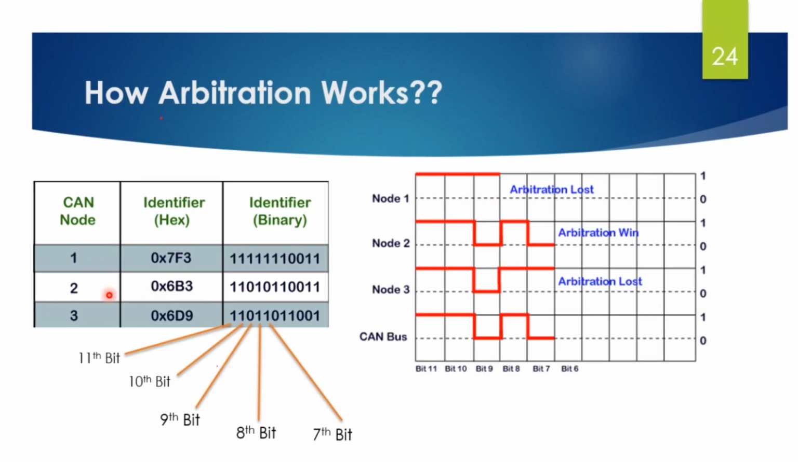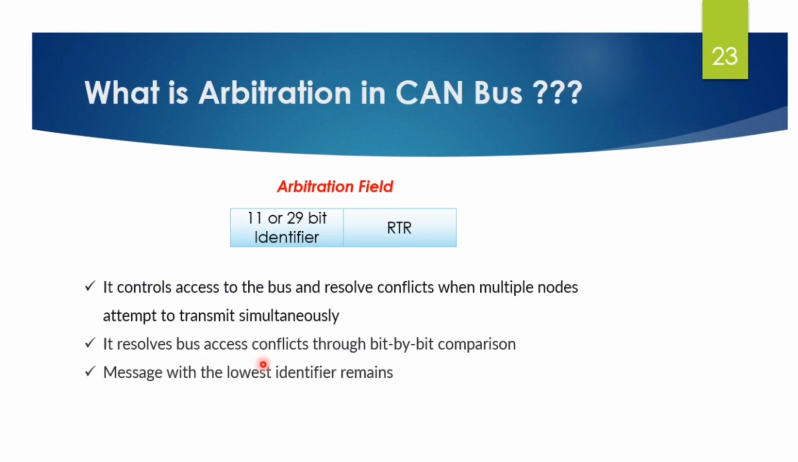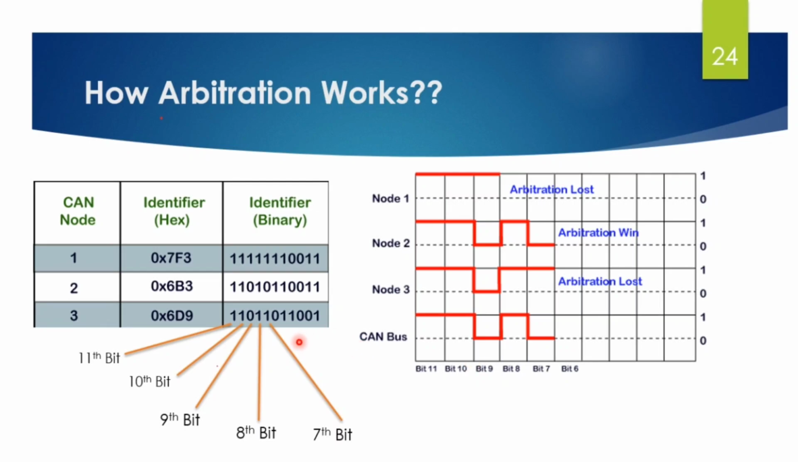Now we have only node 2 and node 3. Let's talk about the 8th bit. It is a bit by bit comparison, which we have seen. For the 8th bit, both node 2 and node 3 are sending a recessive bit, 1 1. So the bus state will be recessive.